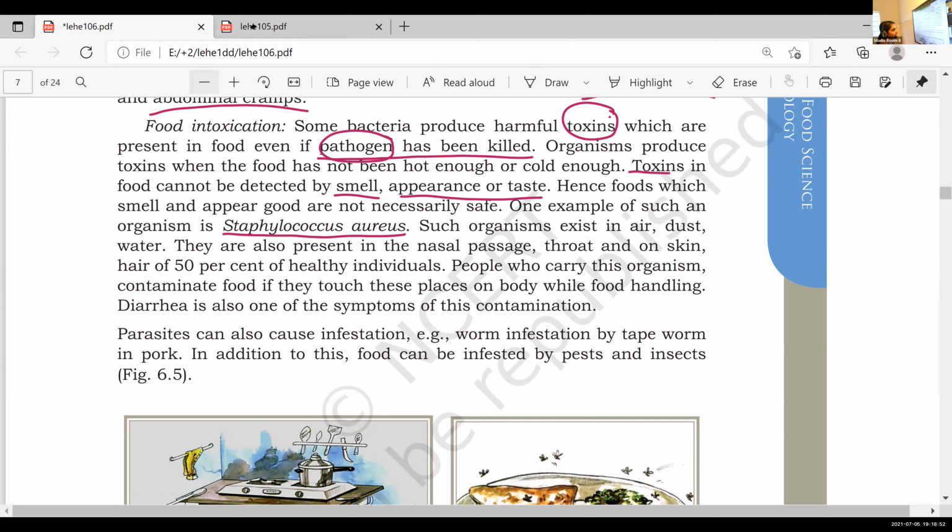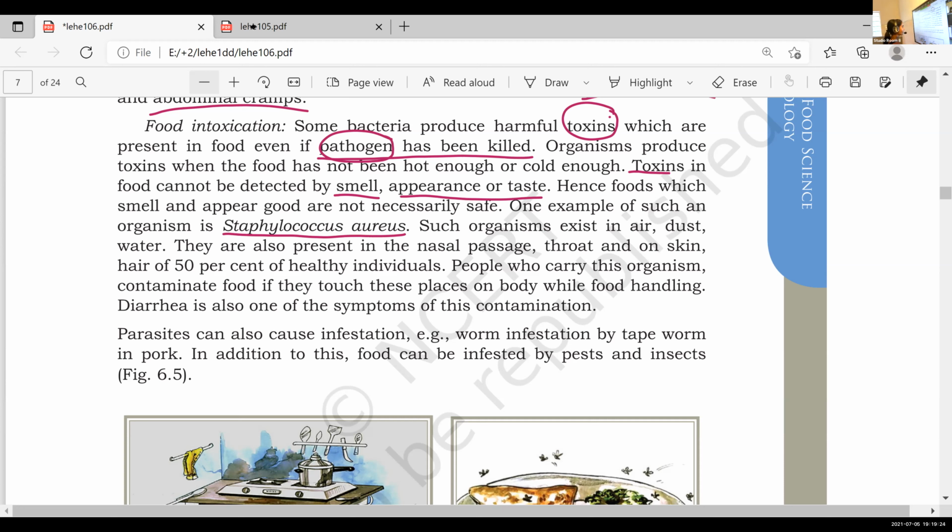So if they handle food, they need to assure its safety if they are infected. That is food intoxication. We can't detect this microorganism by its smell, taste or appearance. So we can't consider all tasty foods under the good food or nutritious food category.